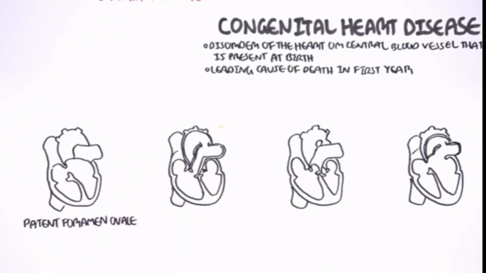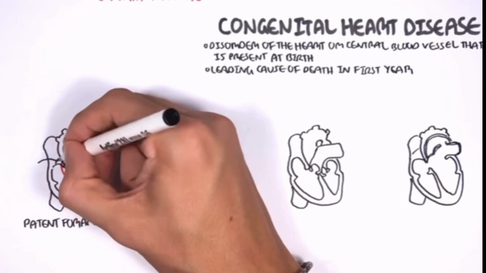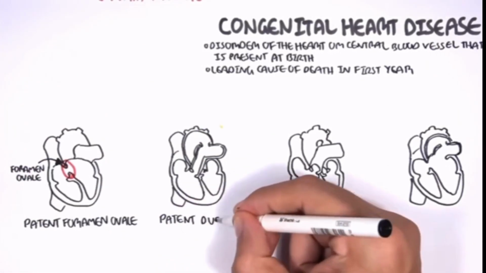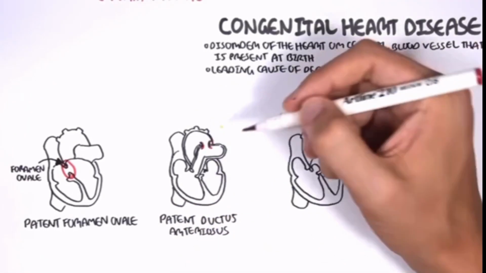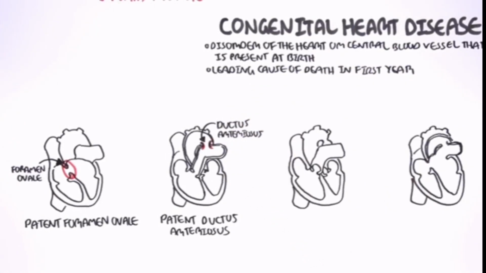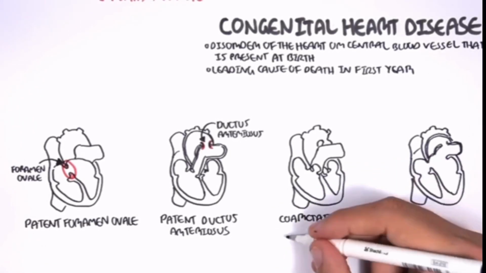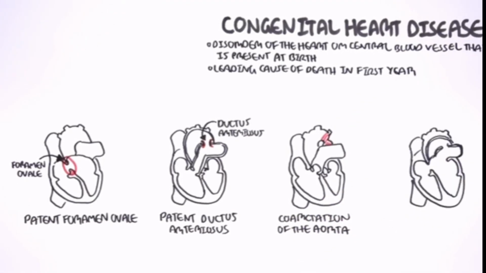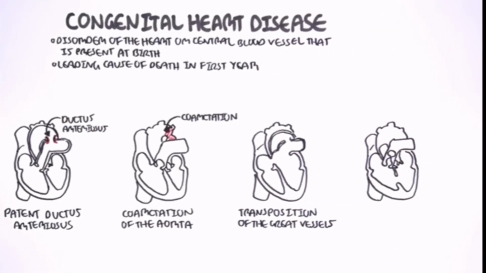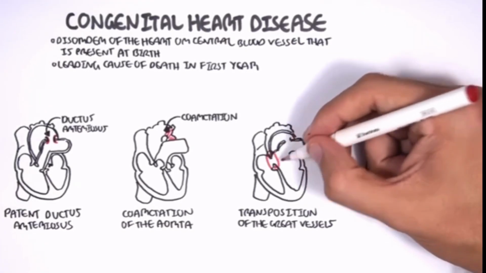Patent ductus arteriosus is where the ductus arteriosus does not close, resulting in a left to right shunt as well between the aorta and pulmonary artery. Coarctation of the aorta is another congenital heart disease. Transposition of the great vessels is where both the foramen ovale and patent ductus do not close. And the final congenital heart disease we will mention is tetralogy of Fallot, which is composed of 4 things.